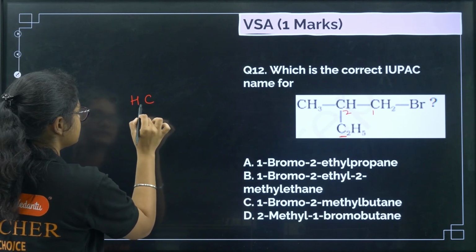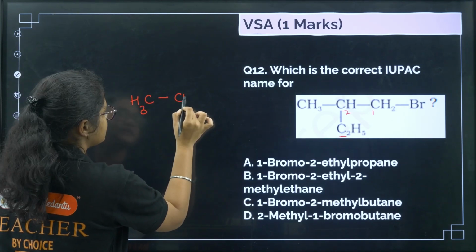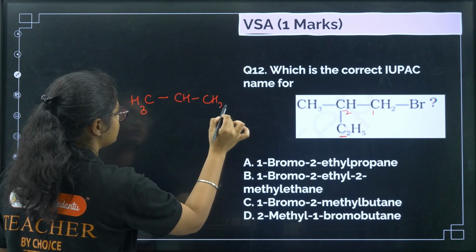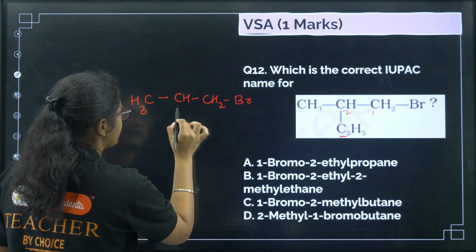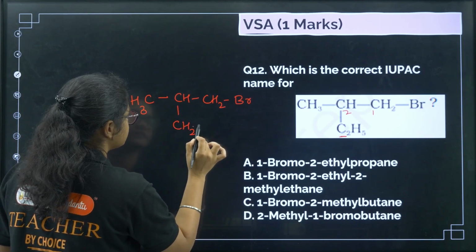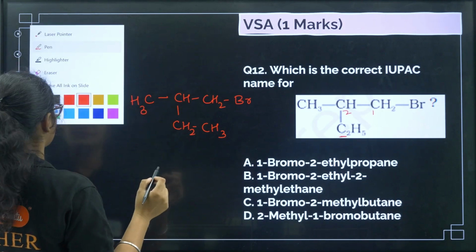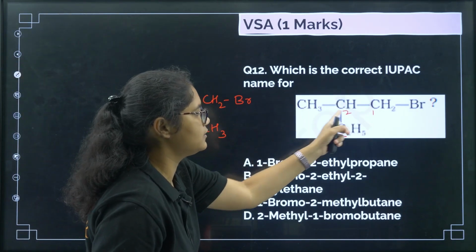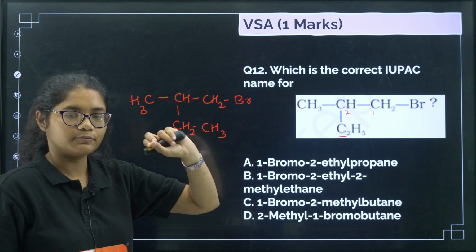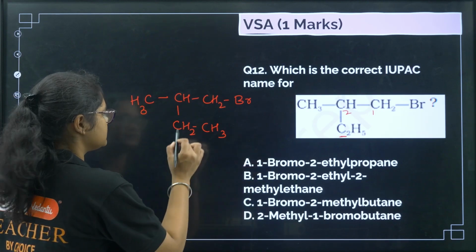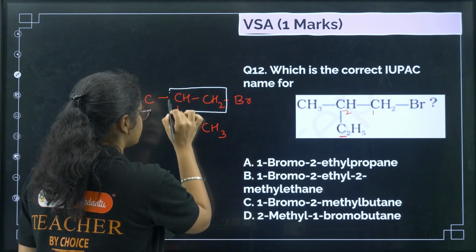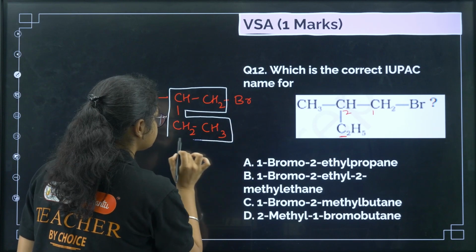It is given like this: CH3 CH CH2Br, and then CH2 CH3. Now if you do not expand it, many of you might think that this is the 3 carbon chain, right? Propane will be the parent name, but if you see, this one is the longest carbon chain here, right?